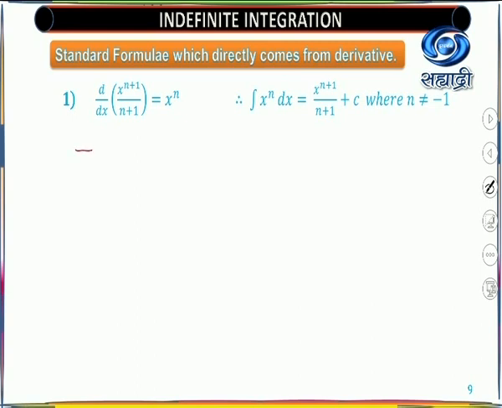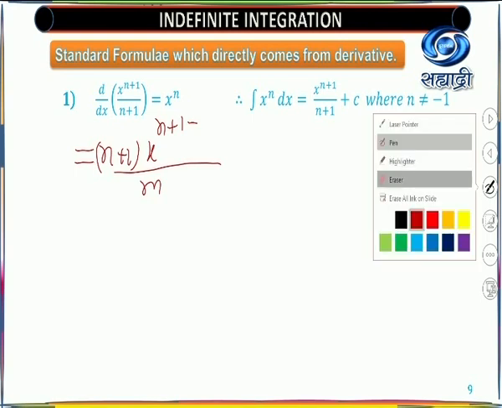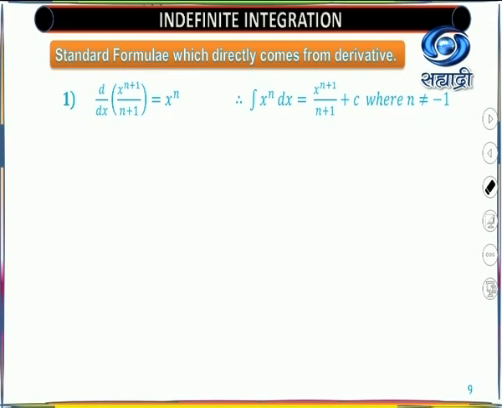You know that derivative you have already studied. So this is x raised to n plus 1, minus 1, upon n plus 1. N plus 1 is constant. And therefore, I will solve this properly so that you will come to know how to find the derivative.